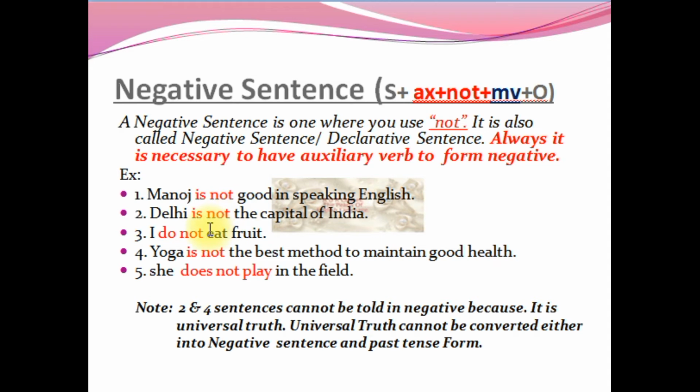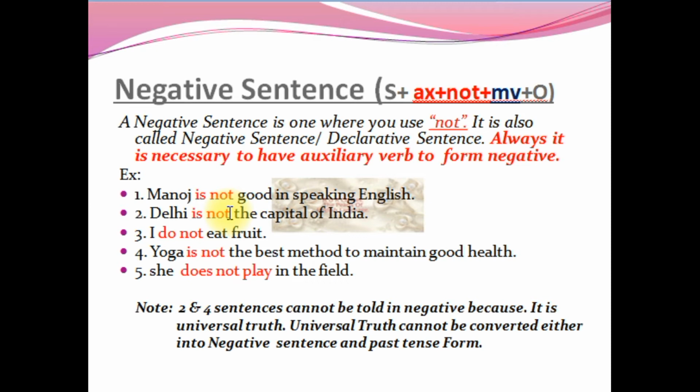So the second and fourth sentences cannot be converted into negative because, see, Delhi is the capital of India. Till date, Delhi is the capital. Say, for example, tomorrow Narendra Modi, or the president, or the prime minister converts the capital from Delhi to Agra. Agra will be the capital, isn't it?